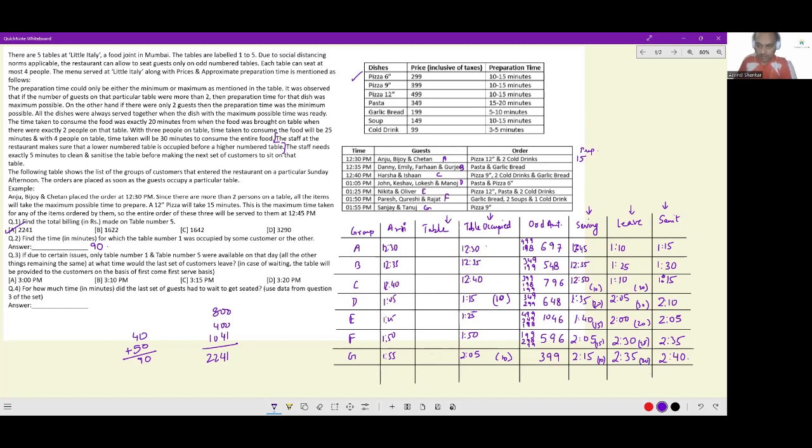If I hadn't recorded it this way, I couldn't do it. I know the numbers, but if I record it this way, the good thing is, I know the time it takes to serve each group. So as soon as I know the time at which they are occupying the table, the subsequent number generation would be easier. I wouldn't have to go back to the table and refer to whether it is 3 people or 4 people, what items they're ordering, and how much time it takes. So that working I can save by simply recording it ahead of time.